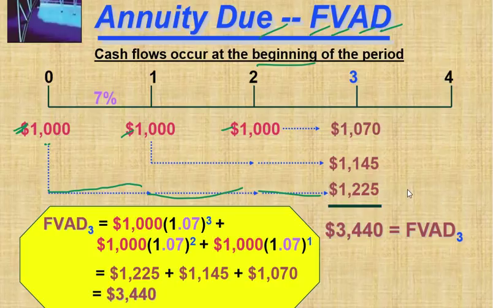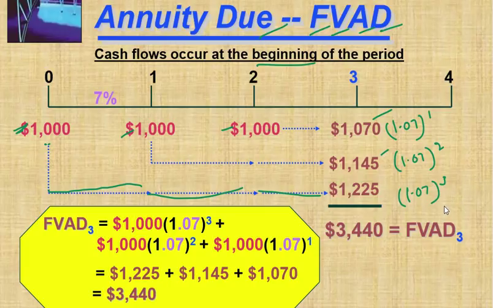So this is 7%, the same: 1.07 power 3, and this is 1.07 power 2, and this is 1.07 only power 1. That's it. So 1000 becomes 1070, multiplied with this, and we already calculated this value. If you calculate this value, very simple.